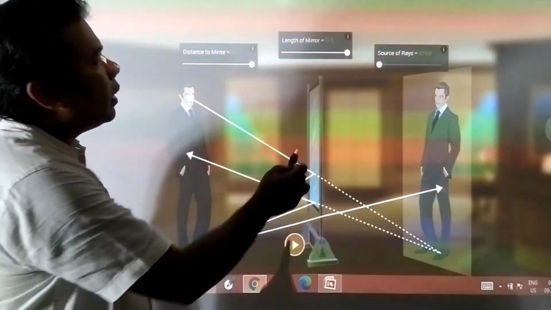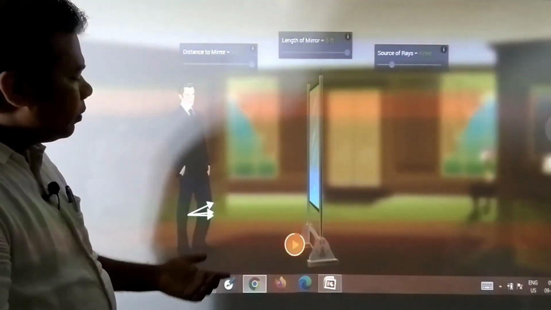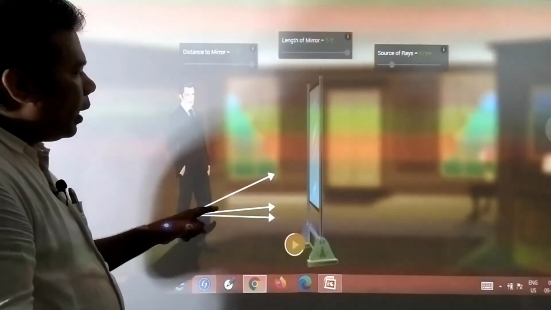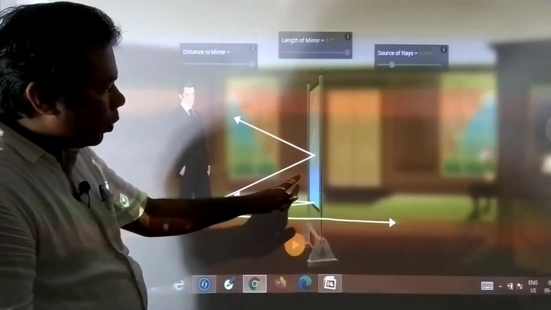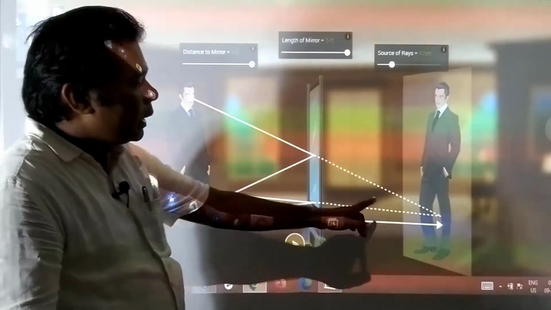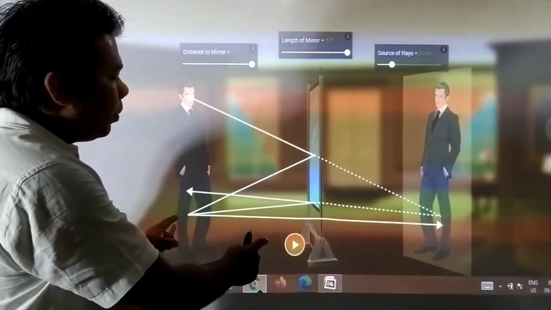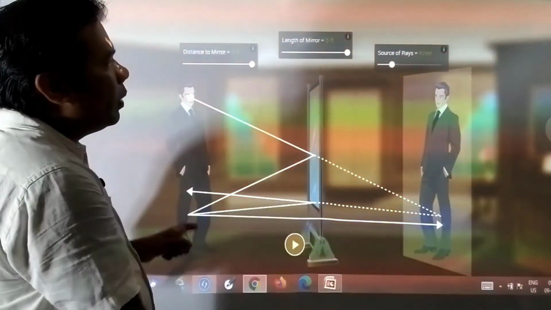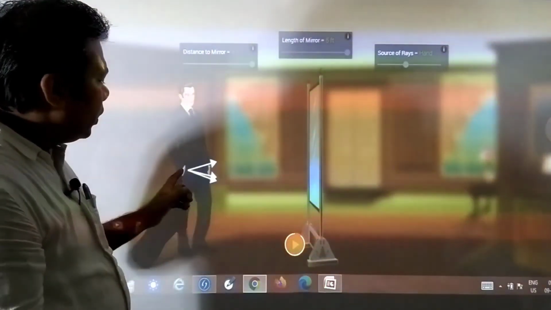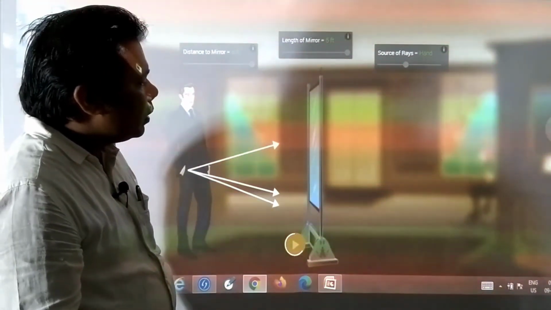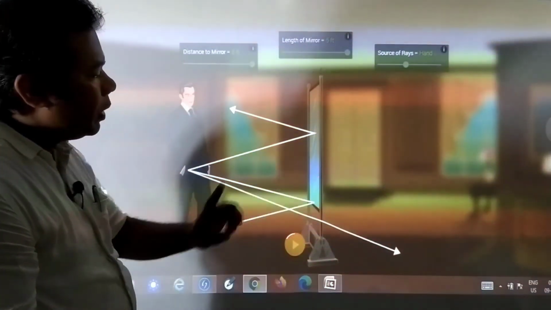If we change the point, suppose we keep the knee, then we see how it is formed. Light is bouncing back and going to the mirror, and the image is getting formed over here. Again, image distance and object distance are always the same. You can change this, suppose to the hand, and see how the image is formed. In this way the image will be formed.